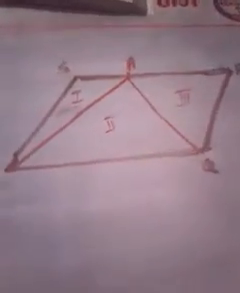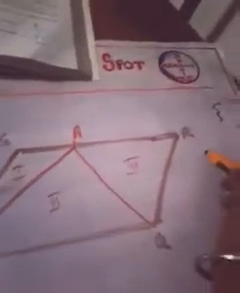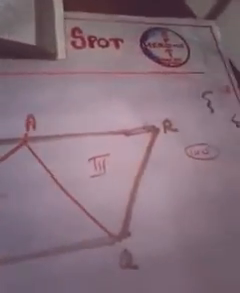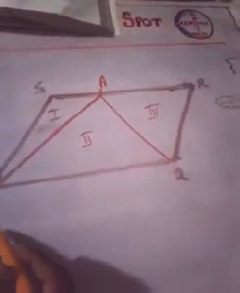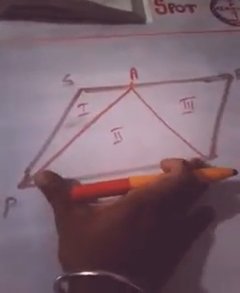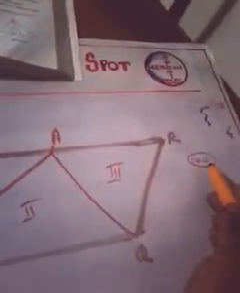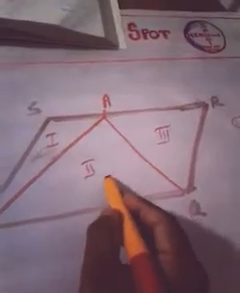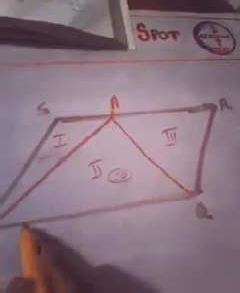Suppose the area of the parallelogram is 100. Then what about the area of this triangle? That should be 50. Why? Because this triangle and this parallelogram are on the same base and between the same parallel lines. So the area of the triangle should be half of the area of the parallelogram. Out of 100, this much will be 50.